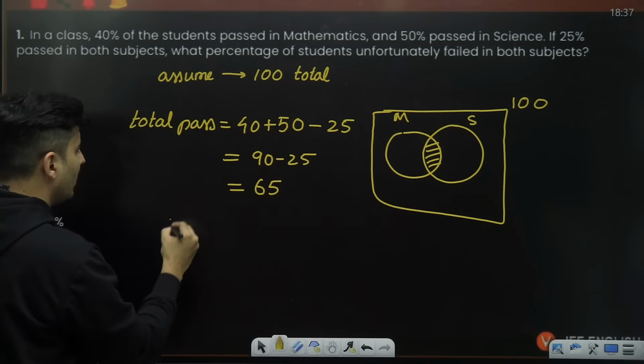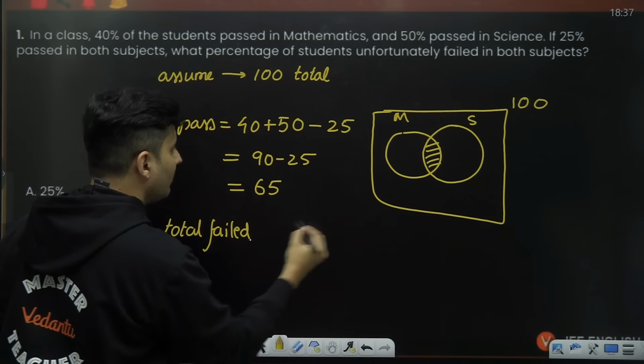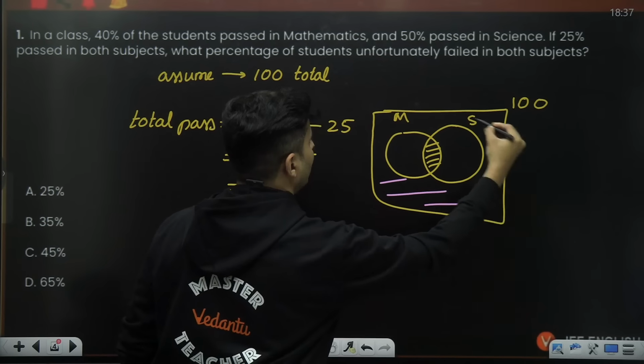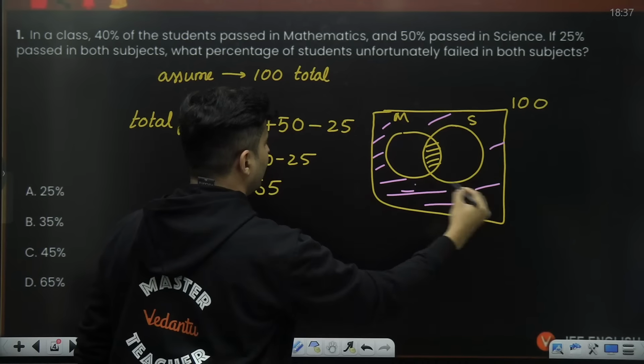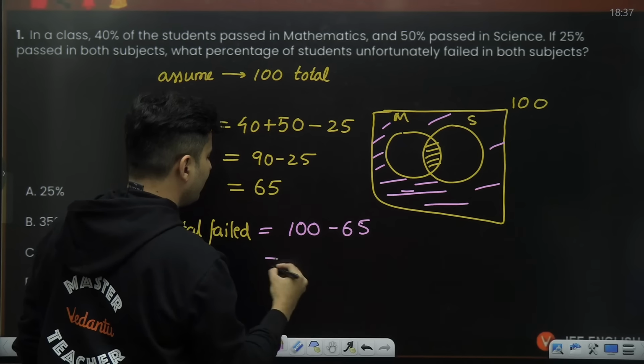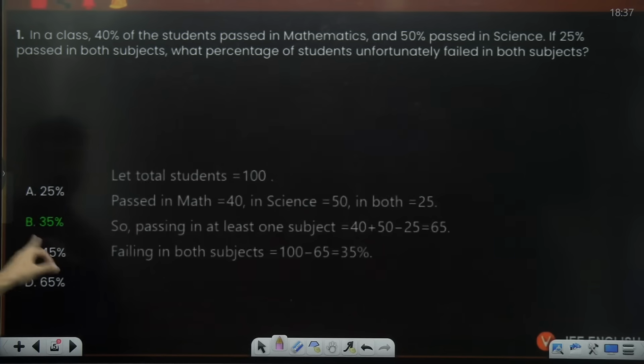So the total failed will be 100 students minus 65, which is 35 students. So 35% will be the answer, which is option B.